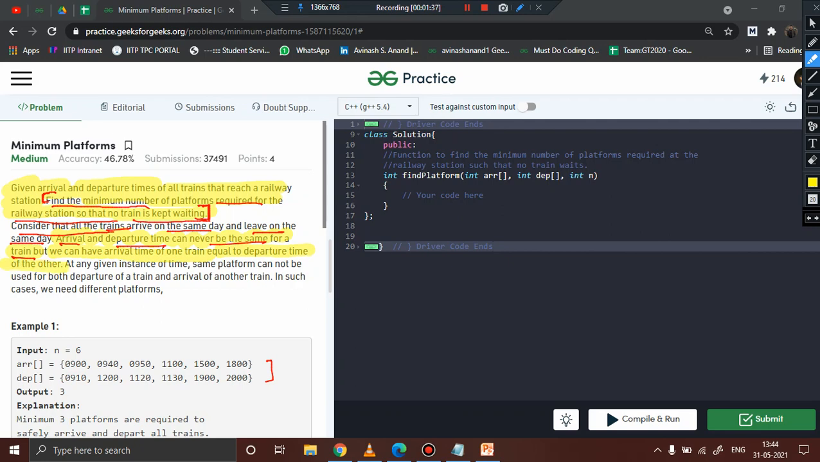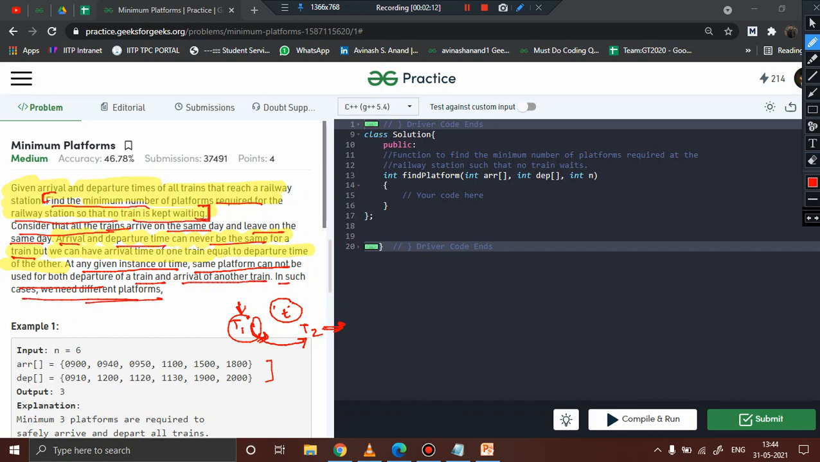Means there can be a condition when, suppose at time t, train 2 is leaving the platform and train 1 is entering the platform. Getting the point? There can be an instant of time t where T2 is leaving the platform and T1 is entering the station. In that particular case, you cannot assume that T1 will be given the platform which was occupied by T2. For that you have to allocate a new platform to T1. Please focus on this, because this is going to make a change in the code. At any given instance of time, the same platform cannot be used for departure of a train and arrival of another train. In such a case, we need different platforms, right?